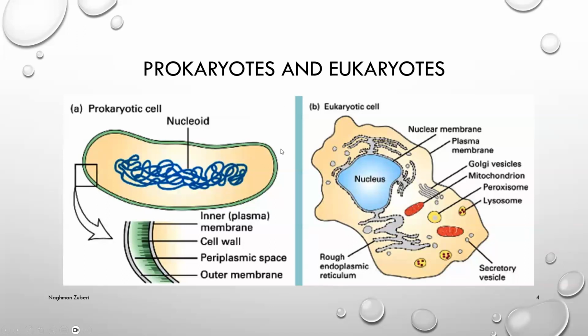If we look at the differences between the two cells, the prokaryotes and the eukaryotes, both are animal cells. This is basically a very primitive cell, bacteria. And they have even the cell wall. Cell wall is not present in eukaryotic cell. They have cell membrane and the centrally placed nucleoid. Cytoplasm is also present, whereas there is a very complex structure of the eukaryote cells.